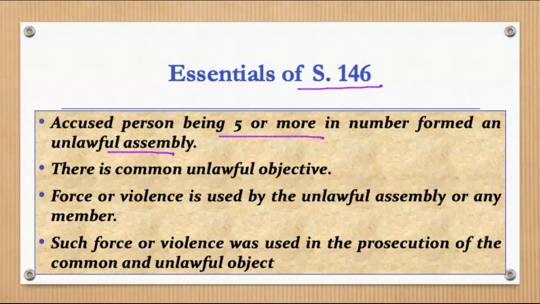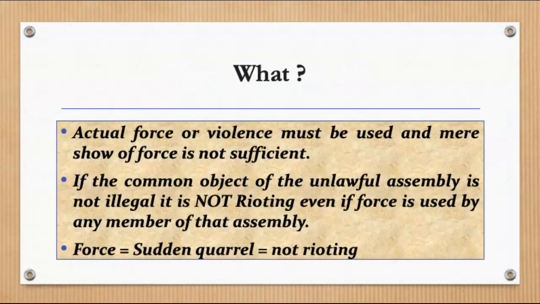The second criteria that you can look for is there is a common unlawful object. The third factor is use of force or violence by the unlawful assembly or any member. The last factor that you can look over here is such violence or force was used in the prosecution of the common and unlawful object. So these are the certain factors that you can look forward to whenever you are trying to assess whether a particular assembly or a particular gathering of 5 or more persons has committed riot or not.